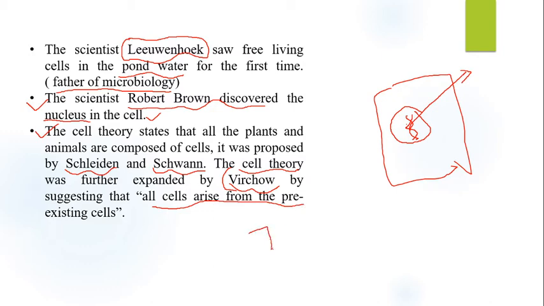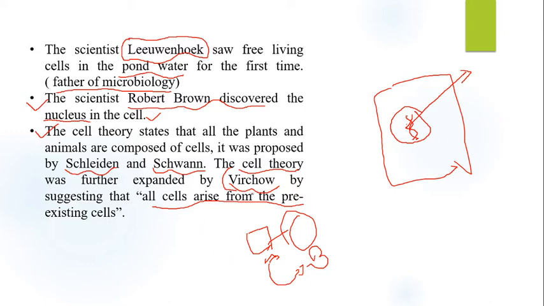This means there is an old cell A. Clear? And if there is formation of a new cell, that is B, so B arises from A. Then according to Virchow, in layman's language, new cells arise from pre-existing cells. यानी पहले से जो सेल प्रेजेंट है उससे ही न्यू सेल्स अराइज होंगी.